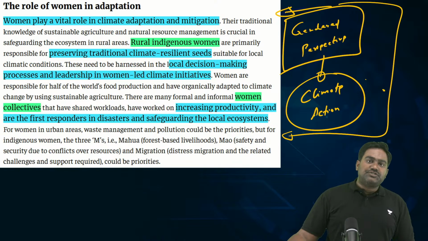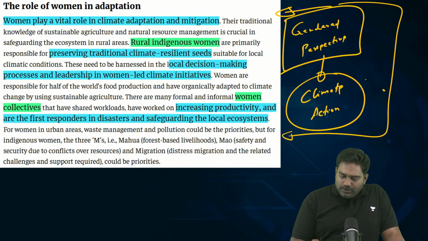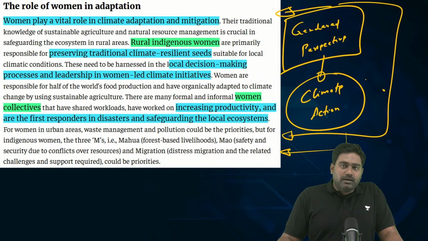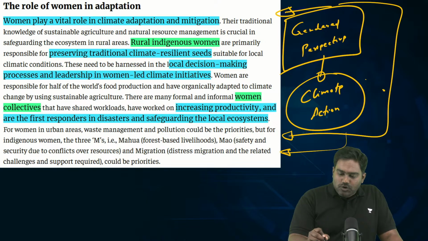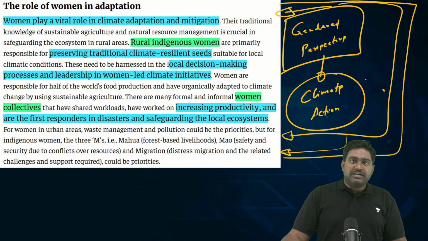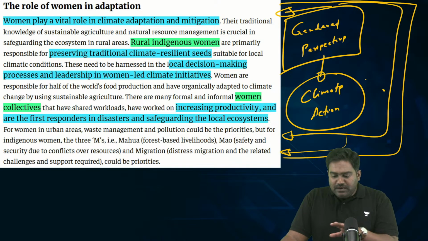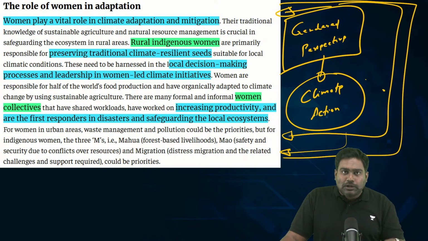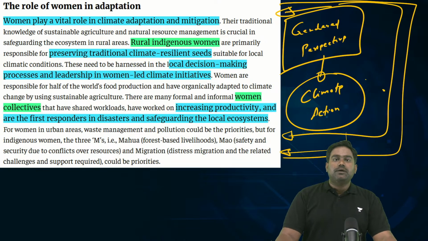Because economic distress could increase social evils as well. It could lead to further increase in child marriage. It could lead to further subjugation of women within the institution of marriage. It could subject them to more domestic violence and even sexual violence. It could compromise their reproductive rights. So, to protect women, we need to inculcate this into our policies, our plans focused on climate action, give special preference and priority, and involve women in the decision making process and in the implementation process. For example,